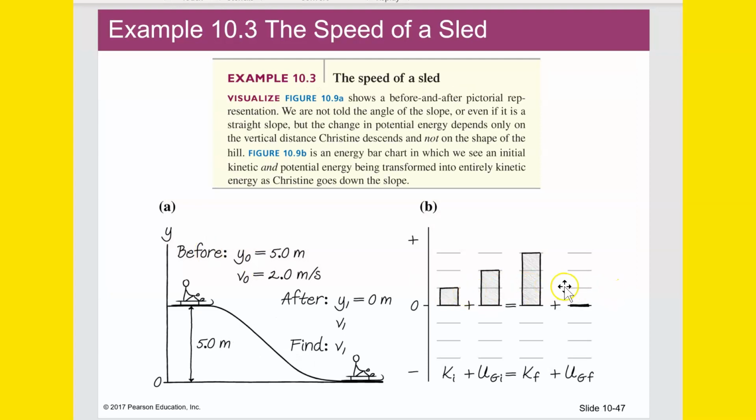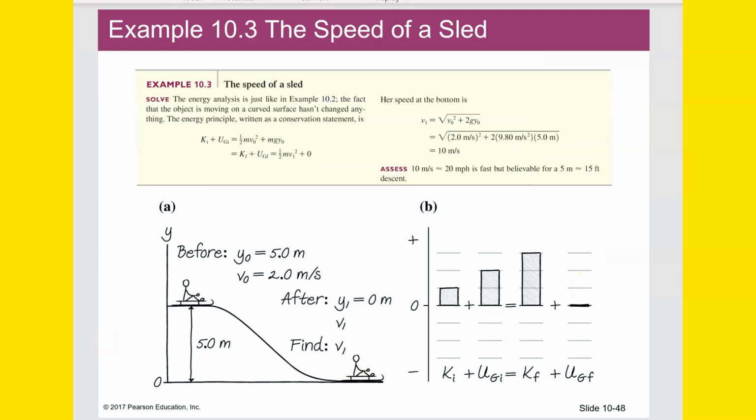notice this is the bar chart that represents the math we just did. Initial kinetic plus initial potential equals final kinetic plus final potential. Now, it doesn't matter which order you go in. I just needed to say that because that's what order they put it in. And they should get 10 as the answer there, 10 meters per second.